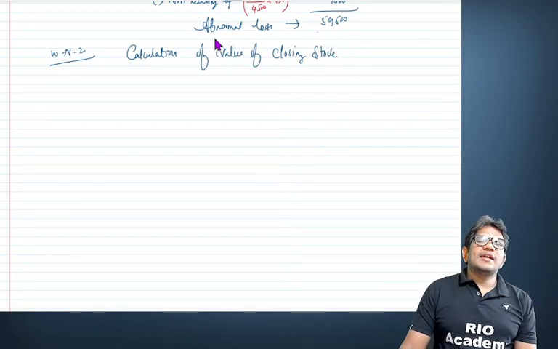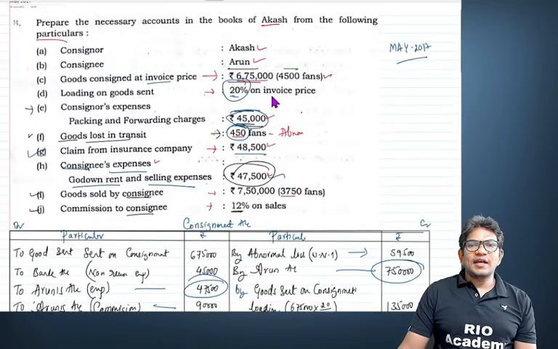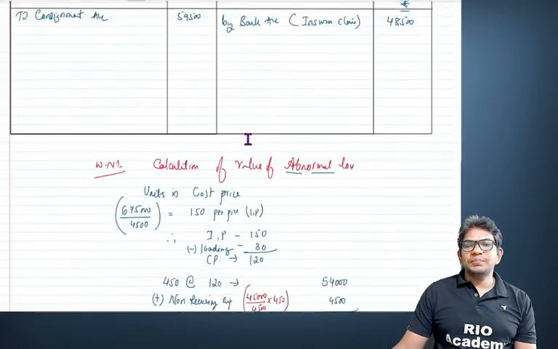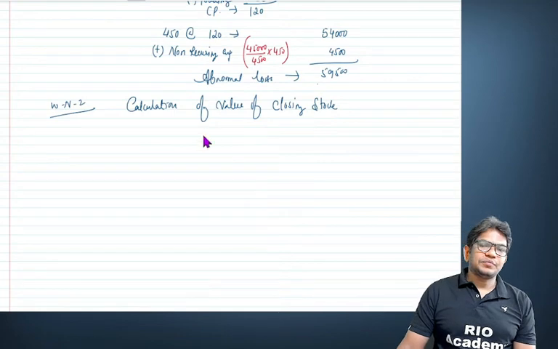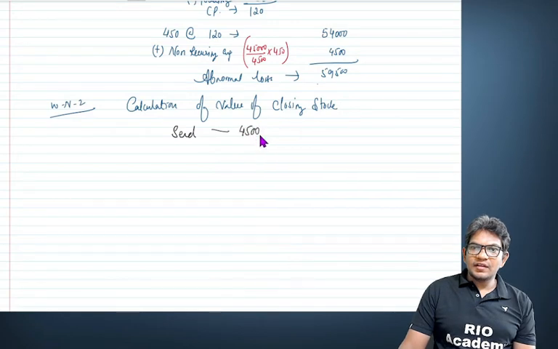So guys, tell me how many fans we have sent. Just have a look. We have sent around 4,500 fans. What is the abnormal loss? 450. No problem. Sent is 4,500 minus what, my dear student?